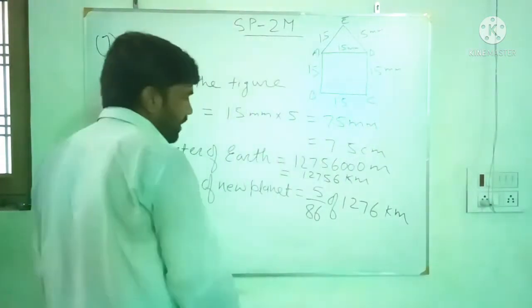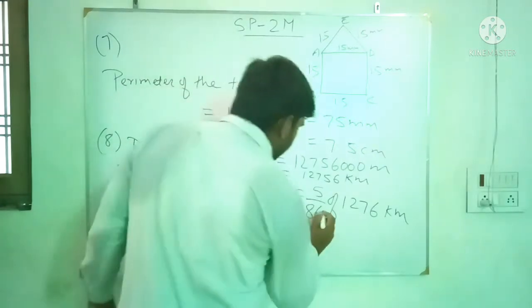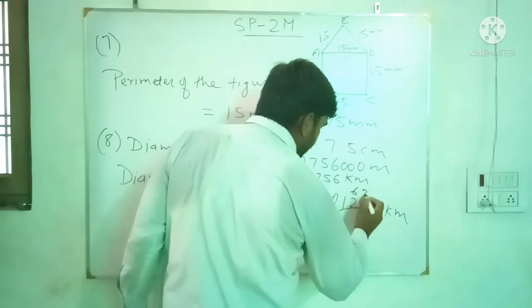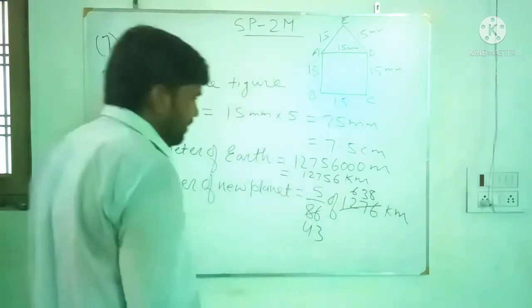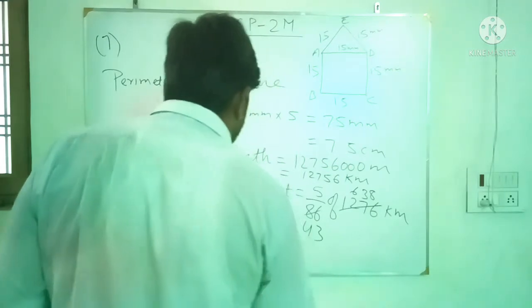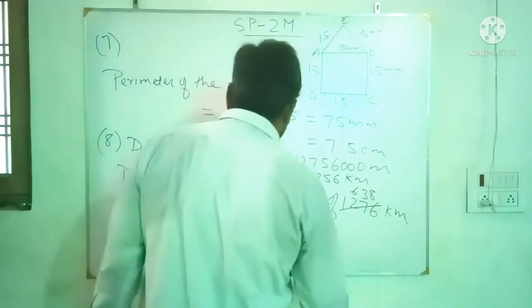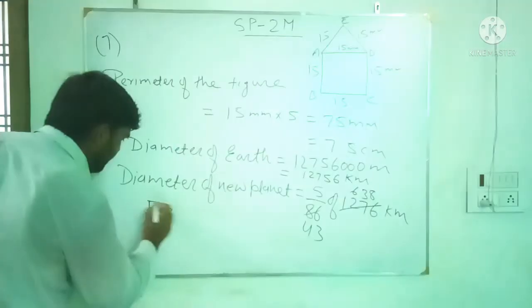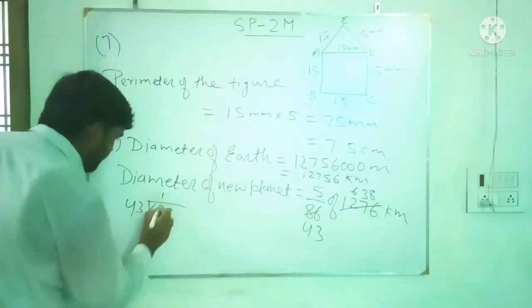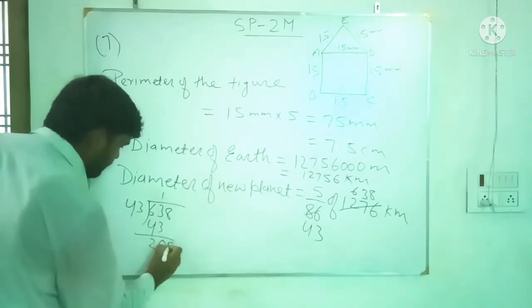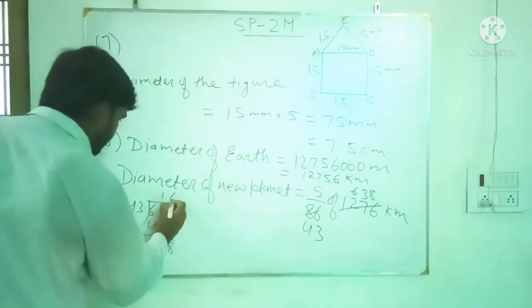Now 2 4s are 8, 2 3s are 6, 2 6s are 12, 2 3s are 6, 2 8s are 16. Now divide 638 by 43. So if we divide 638 by 43, 43 ones are 43, 208, now 6 3s are 18.